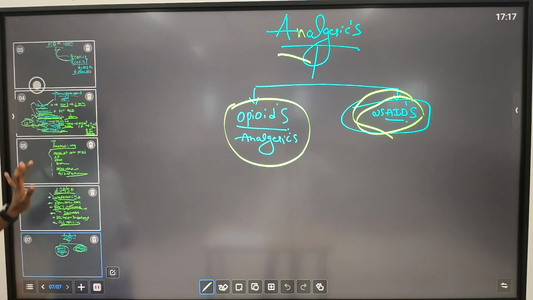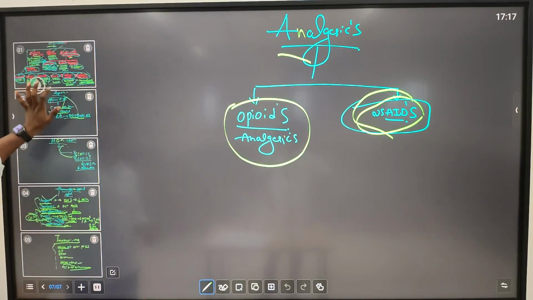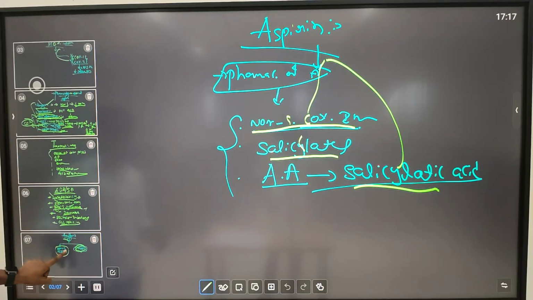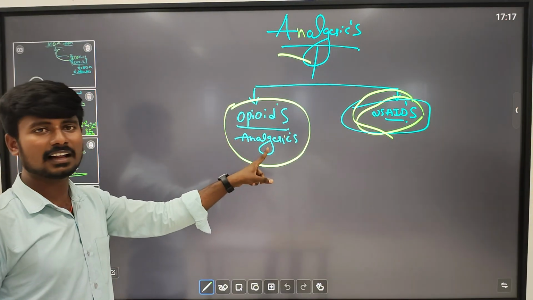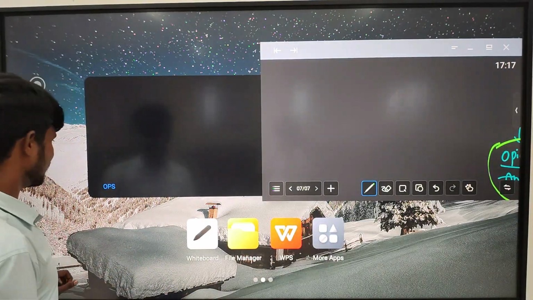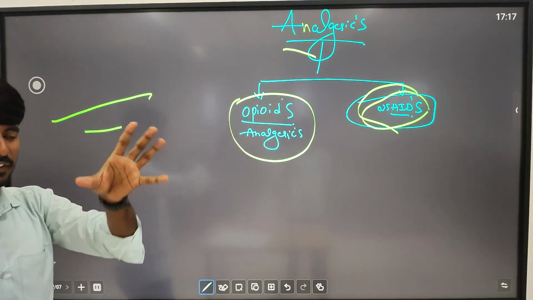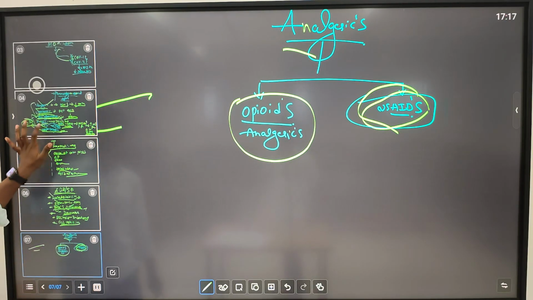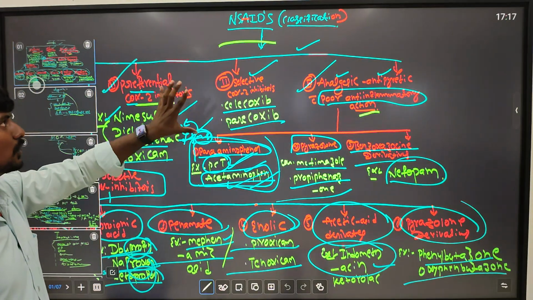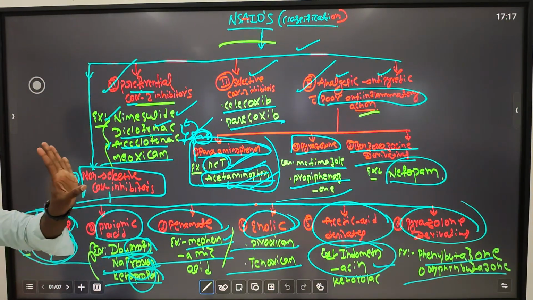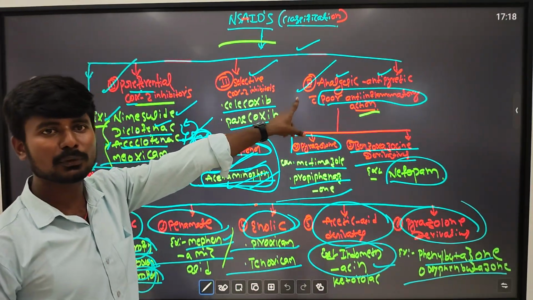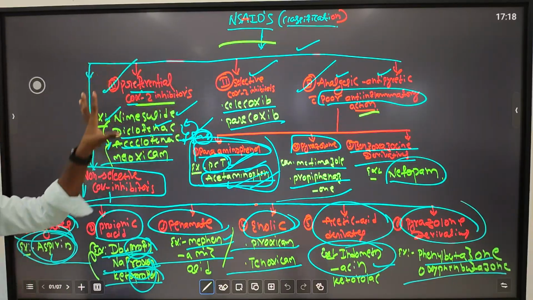So today we discussed analgesics. In that, opioid analgesics we already discussed. Today we discussed entirely the non-steroidal anti-inflammatory drugs, NSAIDs, the entire classification. This is the entire classification of the non-steroidal anti-inflammatory drugs. Main four types: non-selective, preferential, selective, and analgesics and antipyretics with poor anti-inflammatory action. These are the main classification.